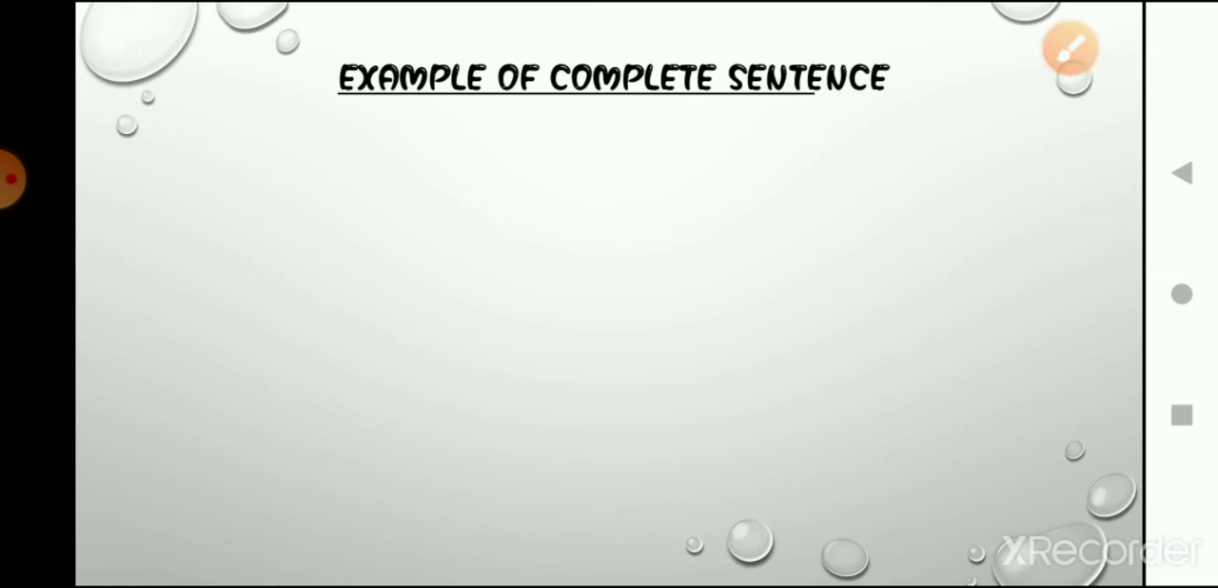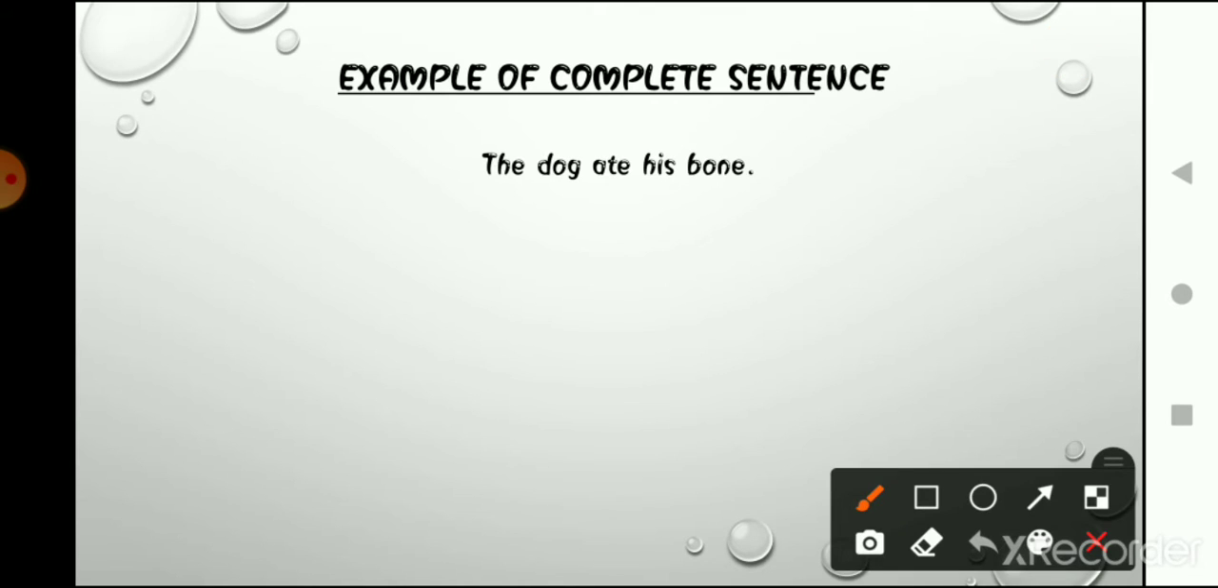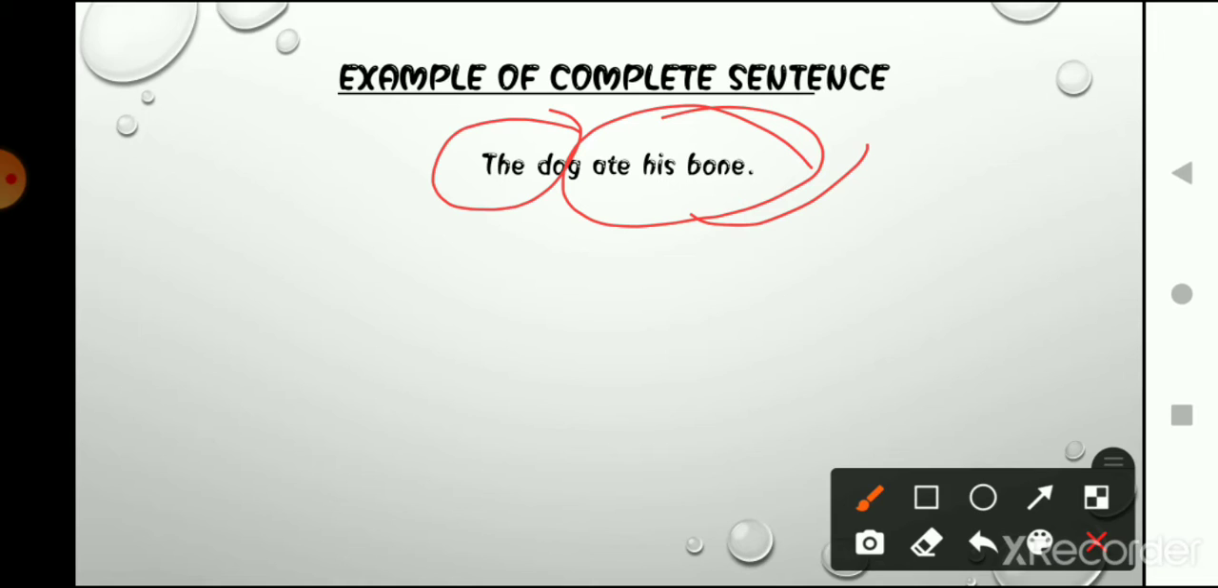If I say the sentence is "The dog ate his bone." So what is who? Who means about whom we are talking. We are talking about the dog, right? And what the dog did, what he is doing, he ate his bone. So we have got our answer to the two questions, right?